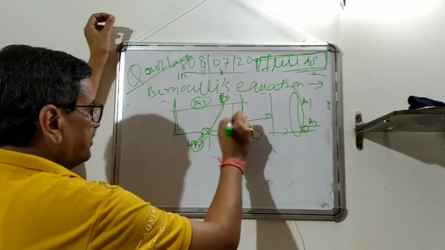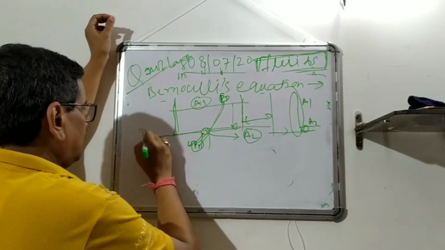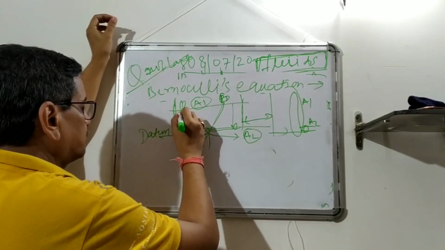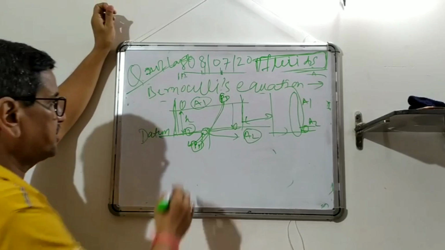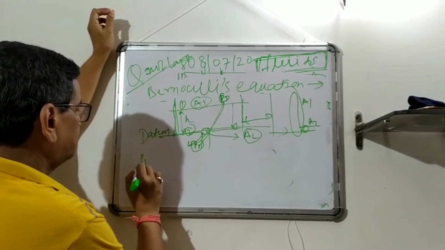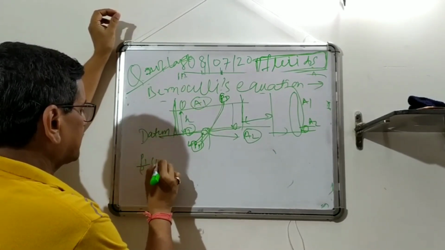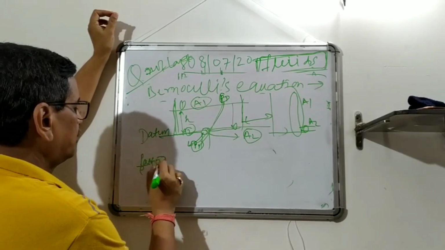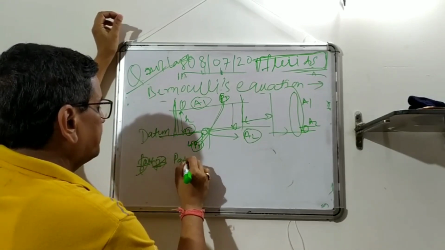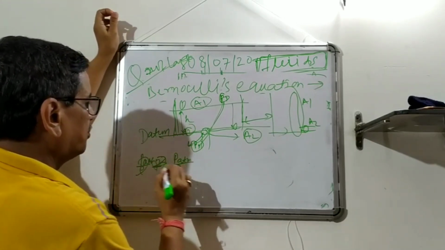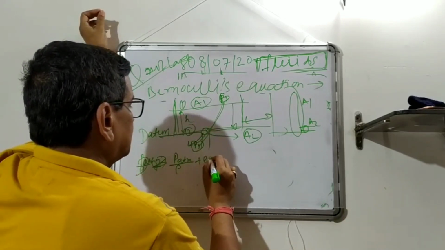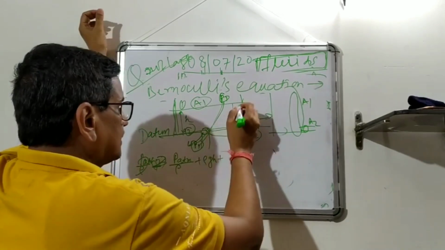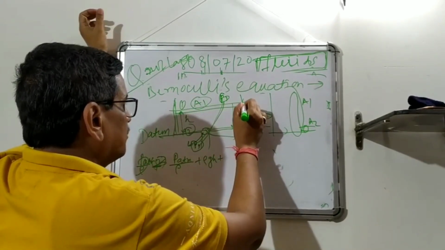I am taking the datum here. So section 1, section 2. So this is suppose H. So I am writing the equation now. Pressure head is 0, because atmospheric. So P atmosphere divided by rho plus gH, plus, of course, when there is efflux, the layer will also move down.